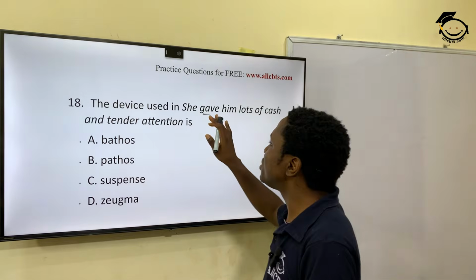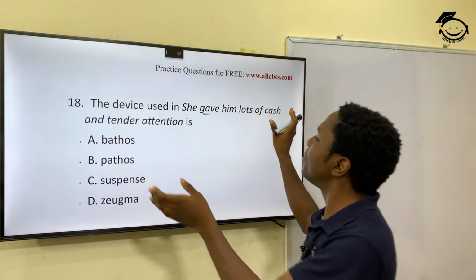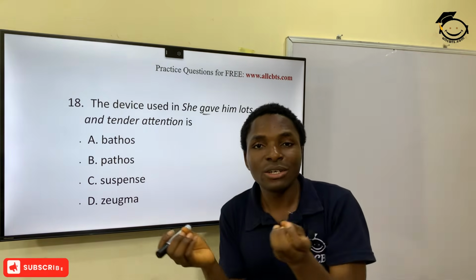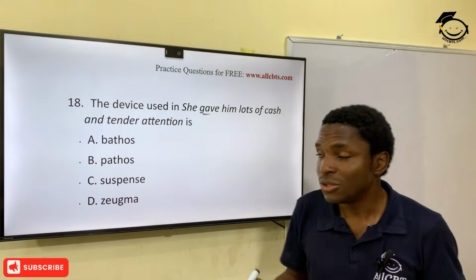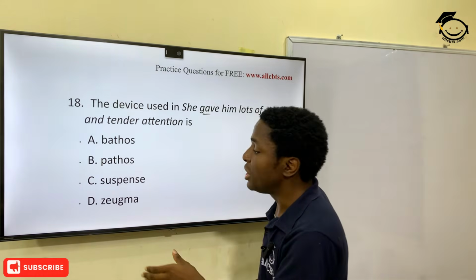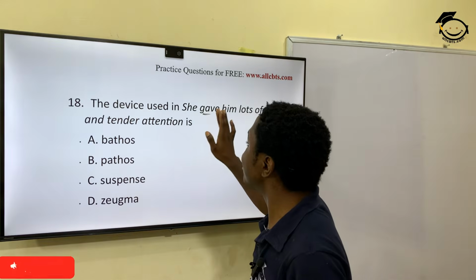So whenever you use a verb like this to combine two different thoughts, feelings, ideas, or even physical stuff together, that is called zeugma. That's a zeugma.